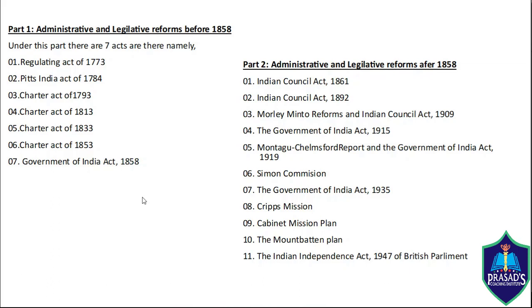For your understanding, in Part 1 and Part 2, these many acts or events happened. In Part 1, almost 7 acts are there. In Part 2, 11 acts or events are there. So, let's start with our first act, the Regulating Act of 1773.